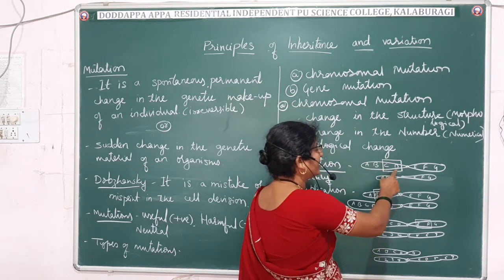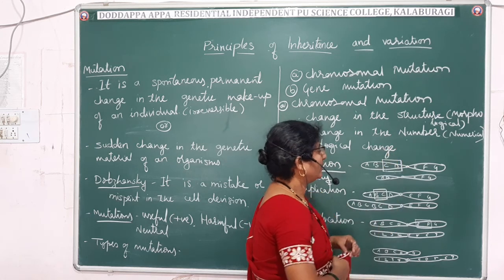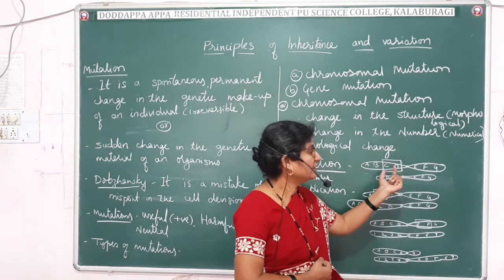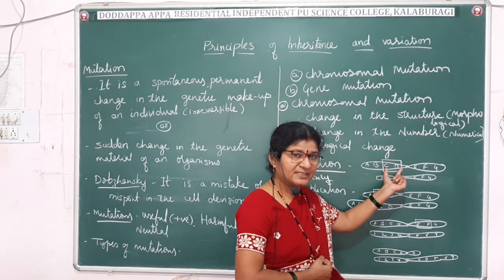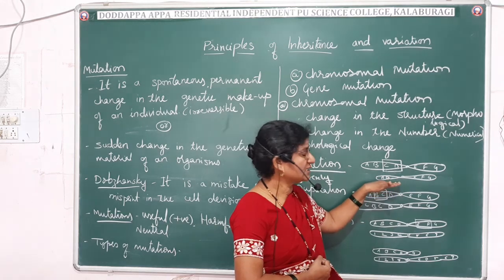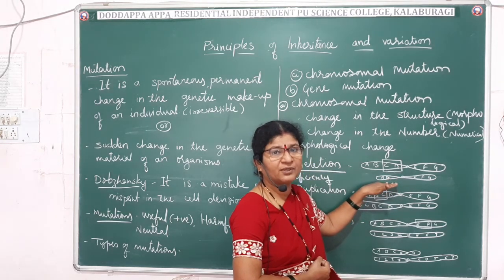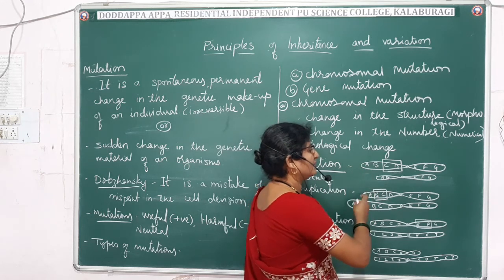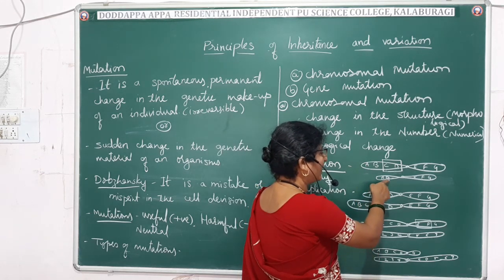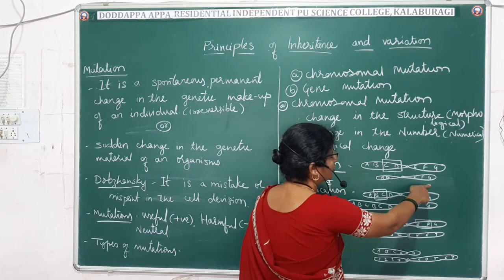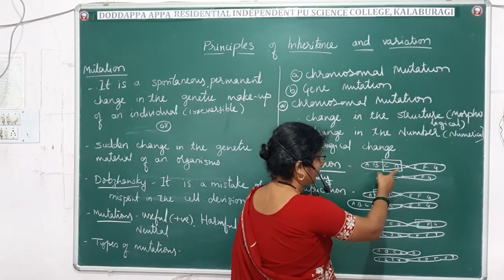So if C, D get deleted, whatever functions were assigned to this portion of the chromosome will be absent in the chromosome which is going to form after this. Thus it will affect the survival of the organism. Fine. So what will the resulting chromosome have? It will have only A, B genes, and then E, F, G. So this arm got affected.